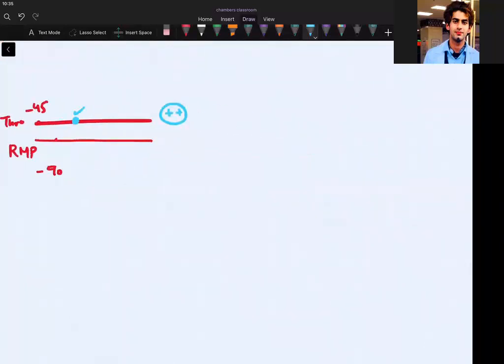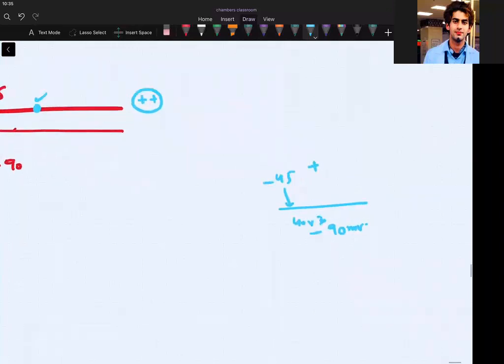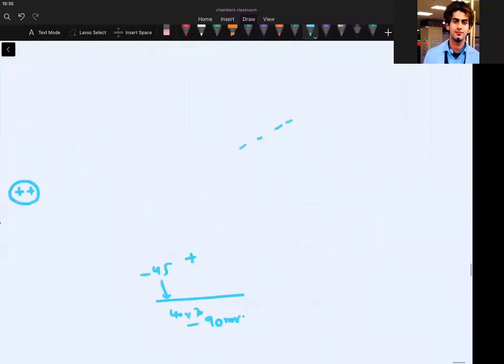Simple thing is there. This is my -90 millivolt and this is -45. If I give more positive charge, it will bring it more towards 40, more towards 30. Are we clear? That means I need less positive charge to depolarize the cell. I don't have to give that much positive charge, because if you increase the negativity, I have to increase the positivity also. The strength of the stimulus will also be increased.